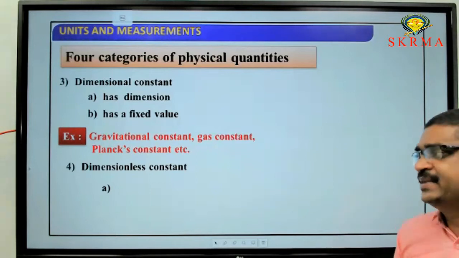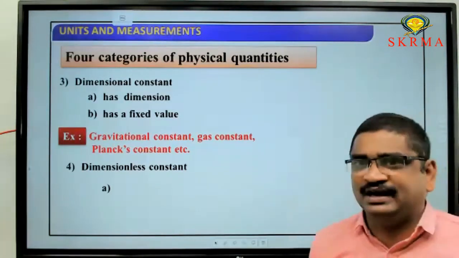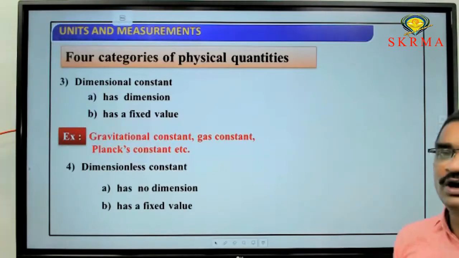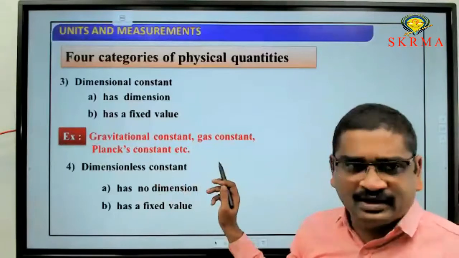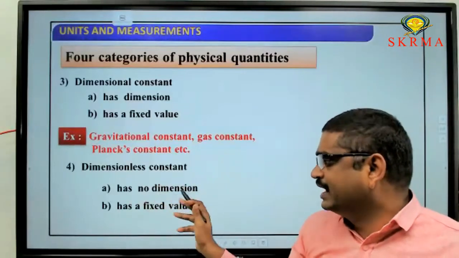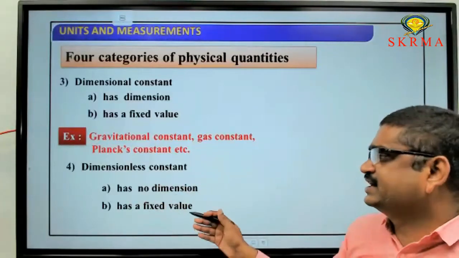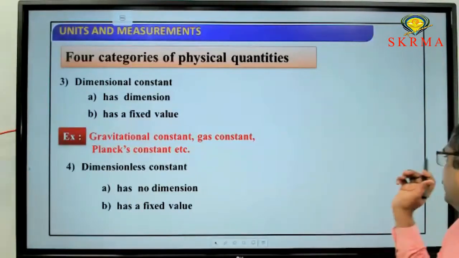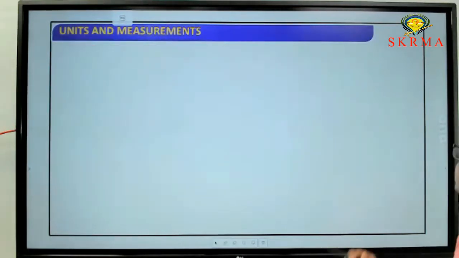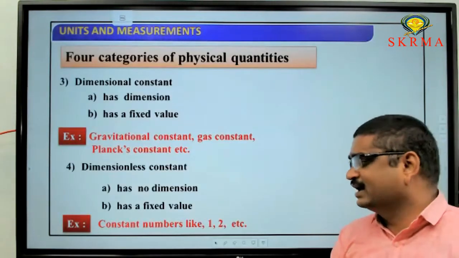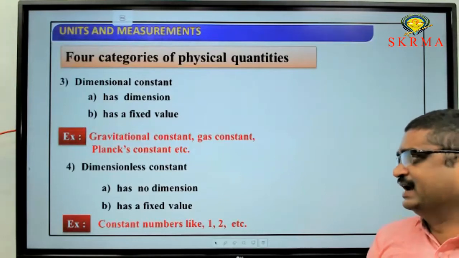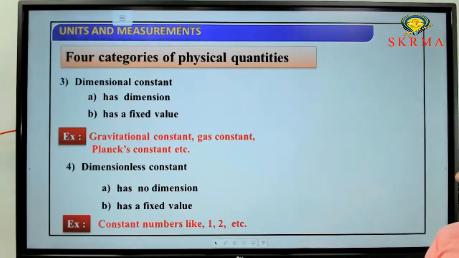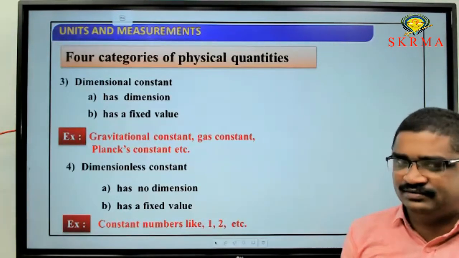Next one, dimensionless constant. Dimensionless means it has no dimension, and constant means it has a fixed value. So no dimension with a fixed value comes under a dimensionless constant. Can you give an example for that? Examples are just numbers, like general numericals: 1, 2, 3, 4. These are dimensionless constants.